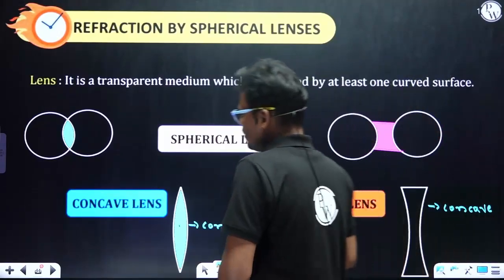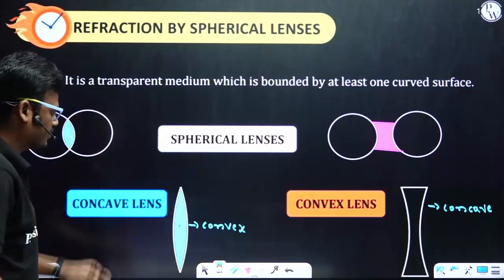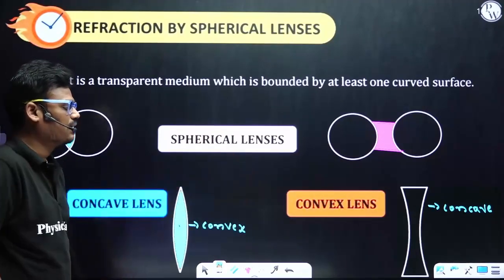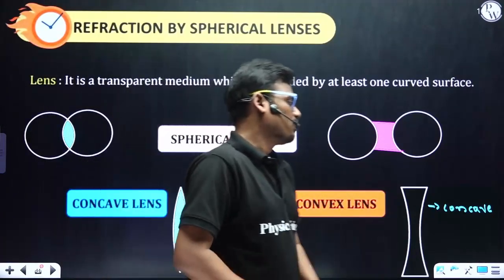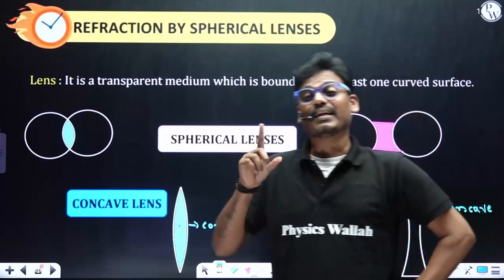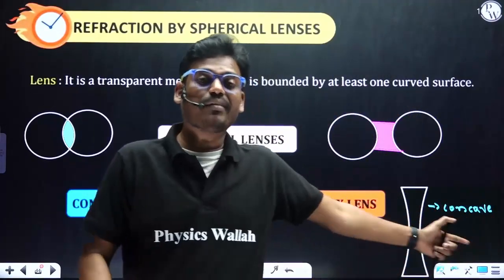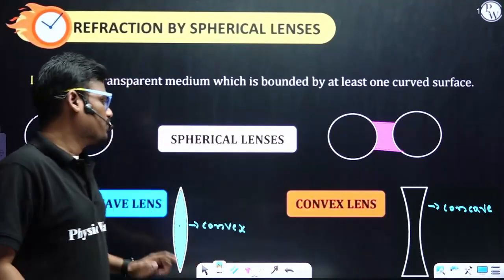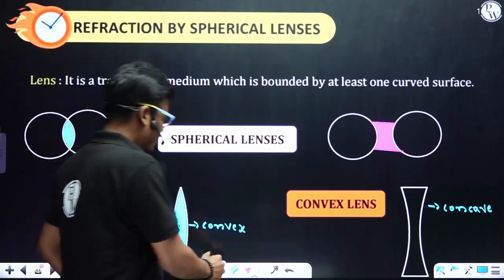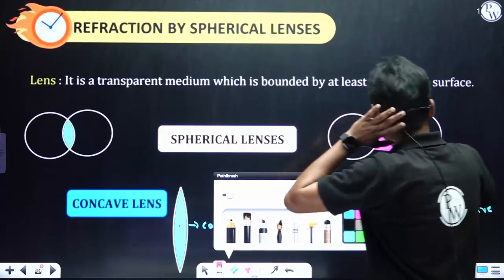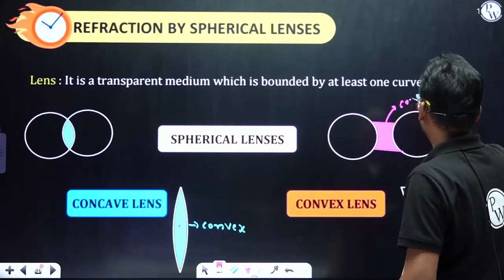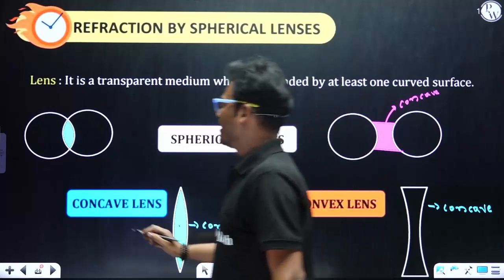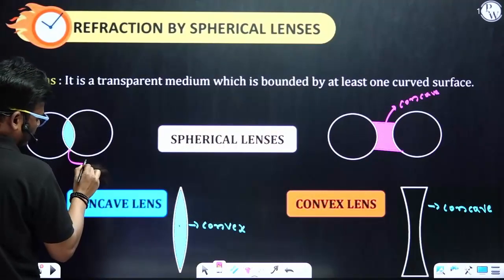Okay, so concave and convex. So this is a convex lens, and that is a concave lens. Concave mirror is a converging mirror, but a concave lens is a diverging lens. It's the opposite, so don't get confused. And this one is concave, and this one is convex.